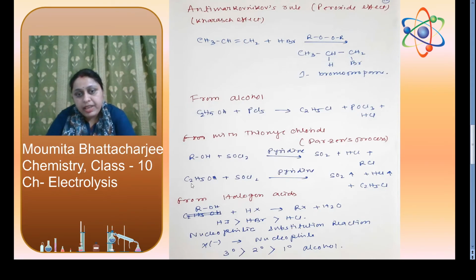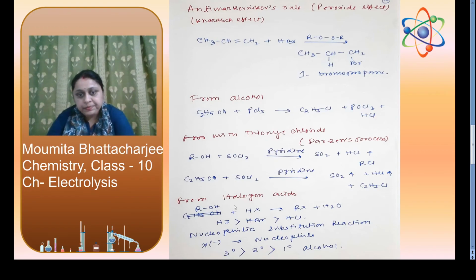Here we have taken ethyl alcohol, C2H5OH, plus SOCl2. In presence of pyridine, it will form SO2 and HCl plus C2H5Cl. This process is known as Darzens process also, and this is the more applicable process because as byproducts we get sulfur dioxide and HCl, and both are in gaseous state, so they can easily escape out.